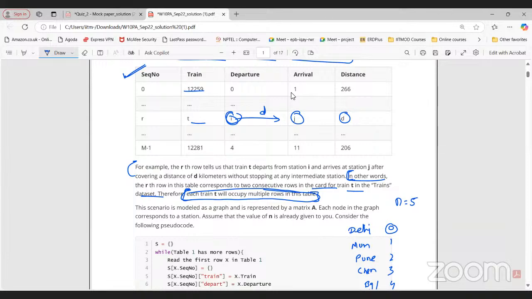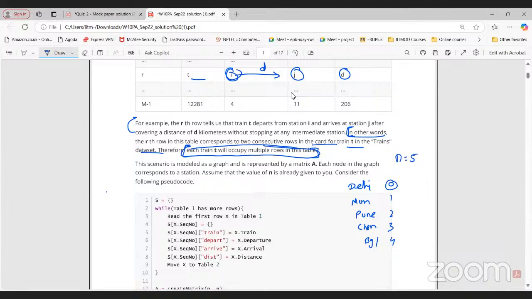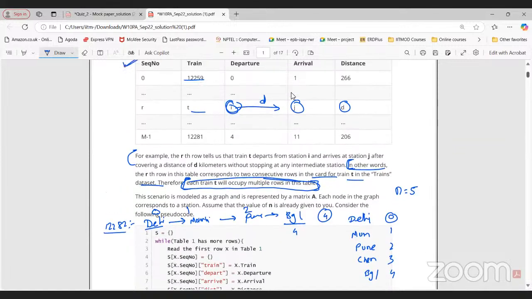See, what this table is saying. Suppose I have one train. If you remember, we have the train 12282. Now let's say it is going through Delhi, then going to Mumbai, then from Mumbai going to Pune, and from Pune going to Bangalore like this. I have this train 12282 going from Delhi to Bangalore. How many stations do we have? Four stations here. The indices are 0, 1, 2, 4, right? So we have four stations. This is the index number. Now, how are we going to represent this in terms of this particular table here?